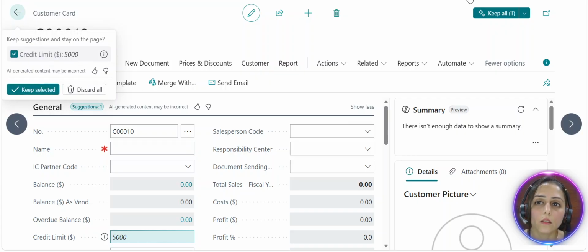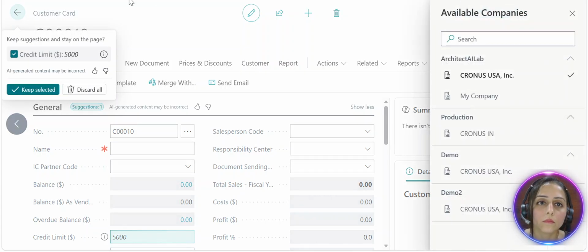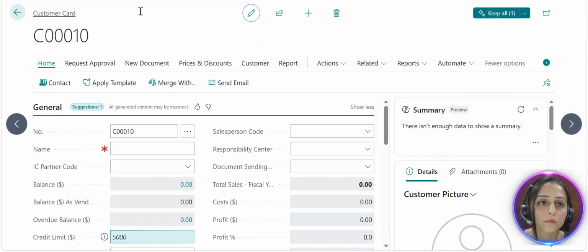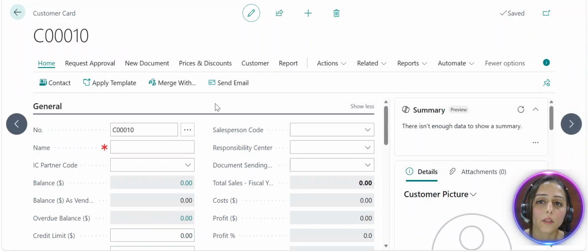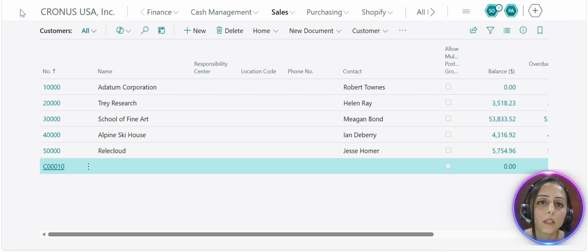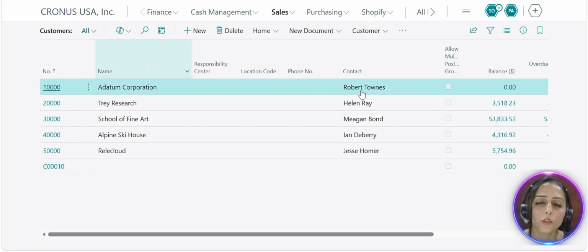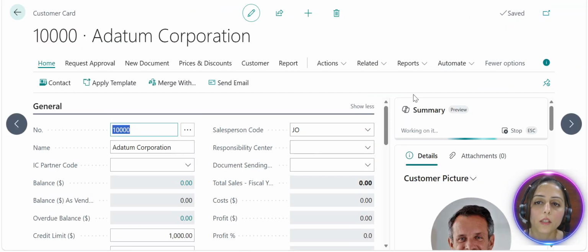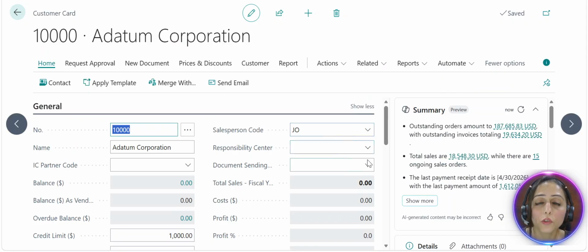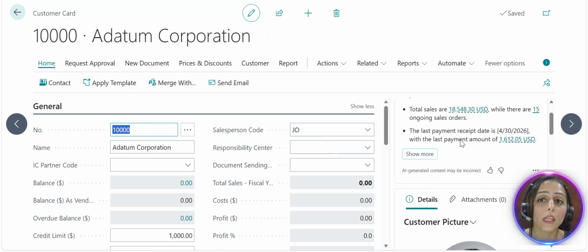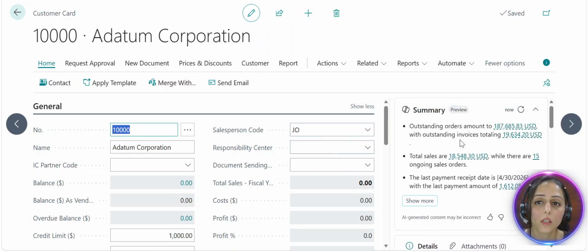Now let's try another example. Let me discard this and go to another customer card and try the summary feature. This Copilot summary feature helps me by providing more information about my customer. So it's not taking any business decision, right?